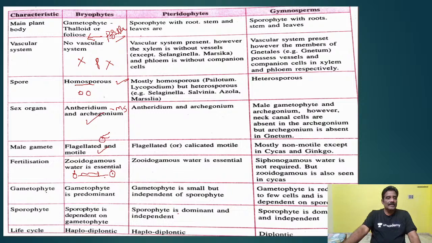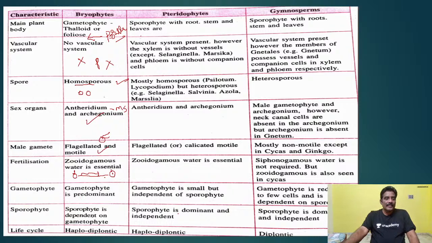And the gametophyte is predominant. Externally, we see the gametophyte only. The gametophyte is the autotroph; chlorophyll is present in the gametophyte, so it prepares the food material on which the sporophyte depends.